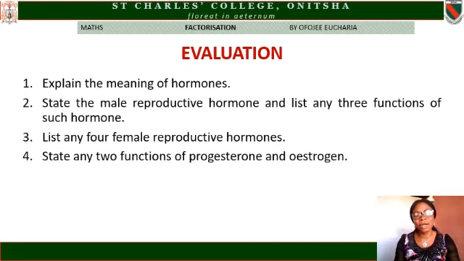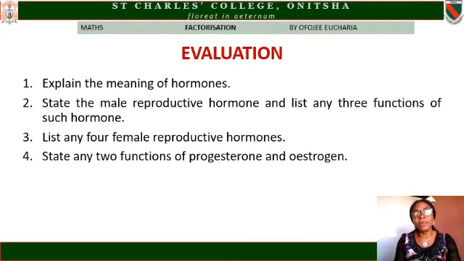Now, students, we have come to the end of today's lesson, and I believe you have mastered what we have learned today. Remember, we talked about hormones, chemical substances produced in the ductless glands, used for coordinating all the body activities. We talked about the male reproductive hormone, the androgen or the testosterone produced in the testes of farm animals.